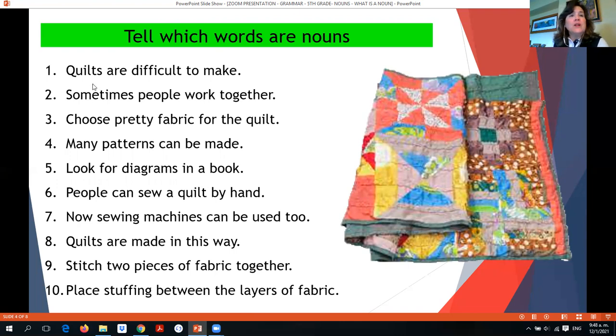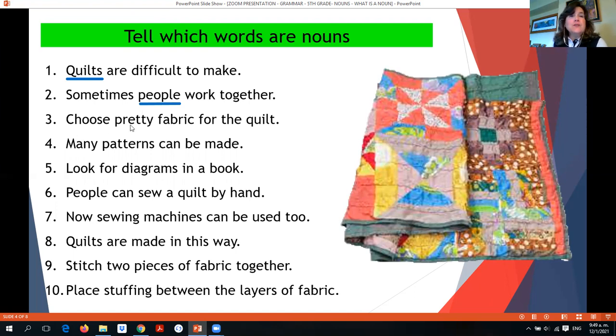Number one, quilts are difficult to make, and we have to identify the nouns in a sentence. So in this sentence, the noun is quilts, okay, because it's a thing. Number two, sometimes people work together. The noun here is people, okay, and this names a person, or persons.